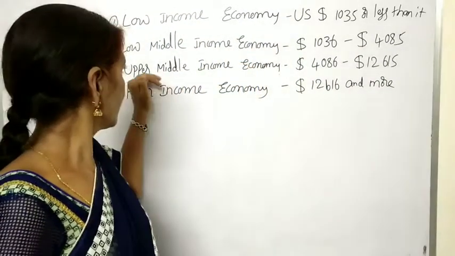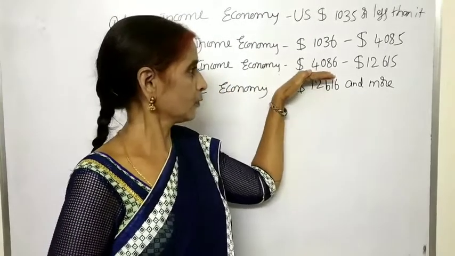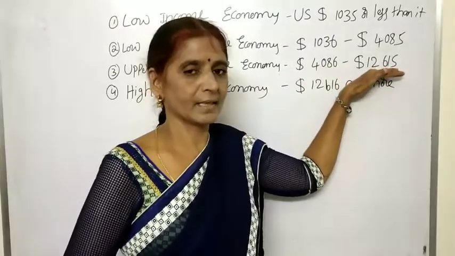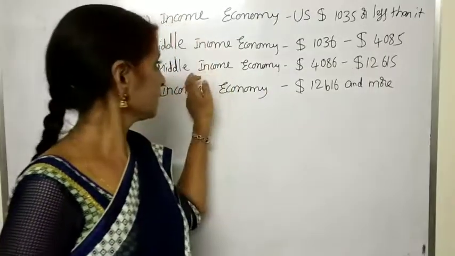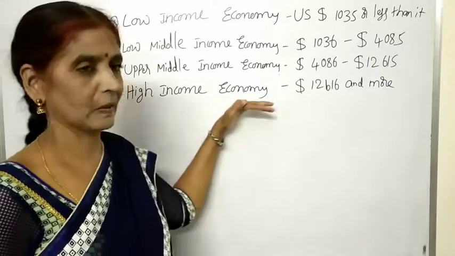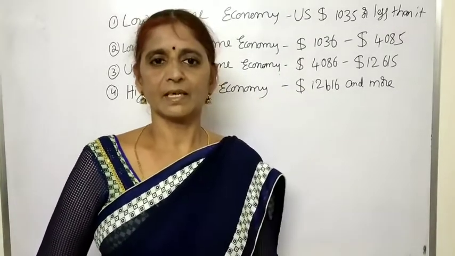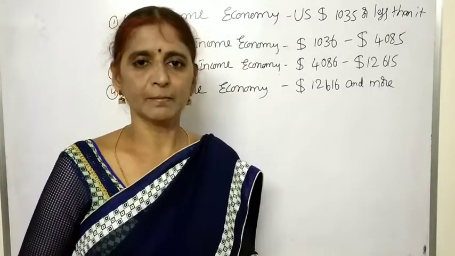And the next one, upper middle income economy. The per capita income is from $4,086 to $12,605. That is considered the upper middle income economy. And high income economy: if the per capita income is more than $12,616, that is considered a high income economy.